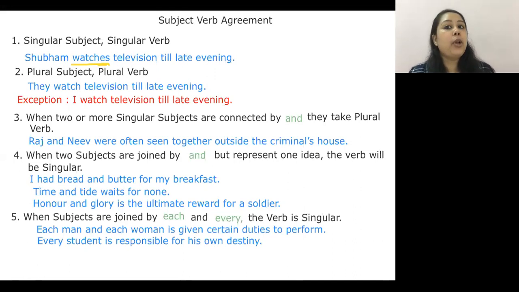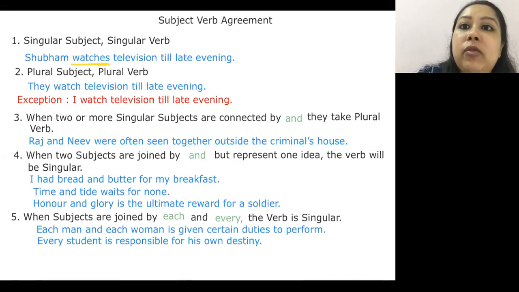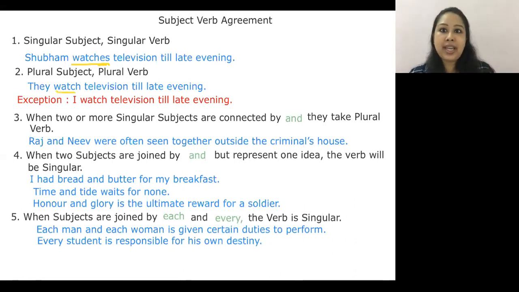Okay. Plural subject, plural verb: they watch. Now, initial sentence: she sings. Yes, Prajakta, this is fine. She sings. You attach S with the verb and make it singular. They watch television. Here I'm not using S simply because I have the plural subject they. I'm referring to a group of people possibly.